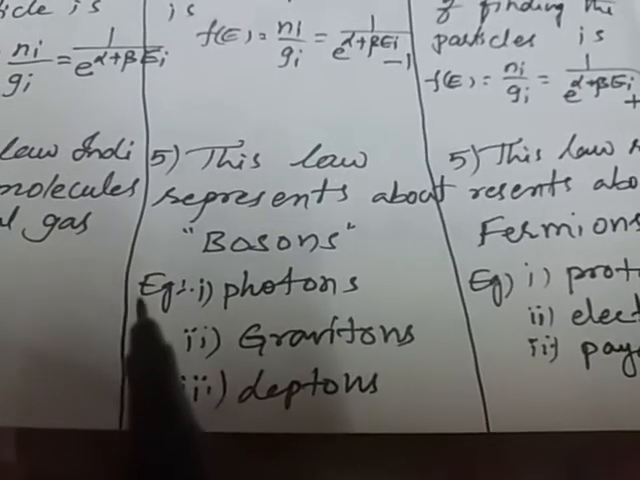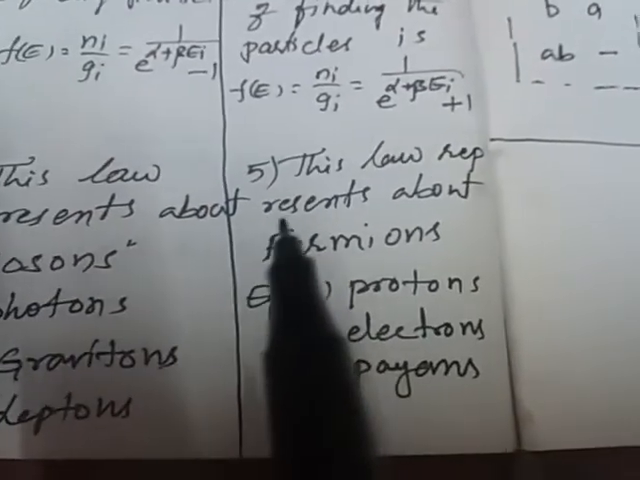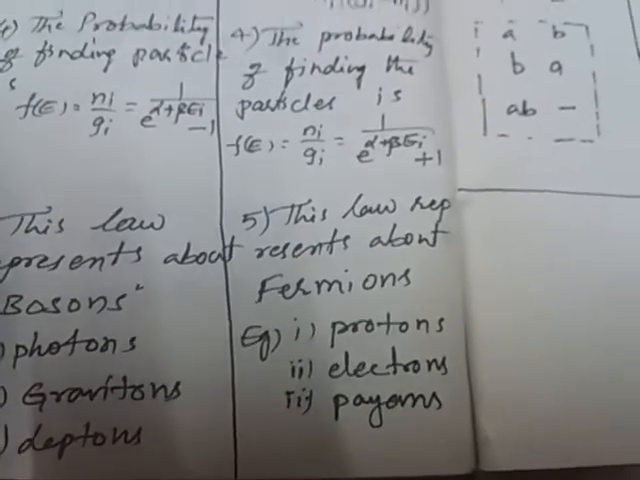This completely represents the properties of ideal gas molecules. But the Bose-Einstein distribution law indicates the properties of bosons. What are bosons? Simple examples are photons, gravitons, leptons. These all come under bosons. That's why this law represents bosons only. The Fermi-Dirac distribution law represents fermions such as the proton, electron and pions.